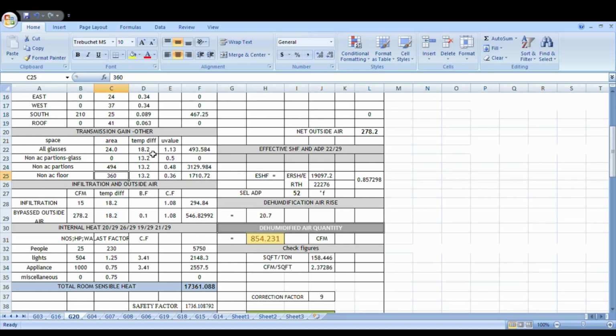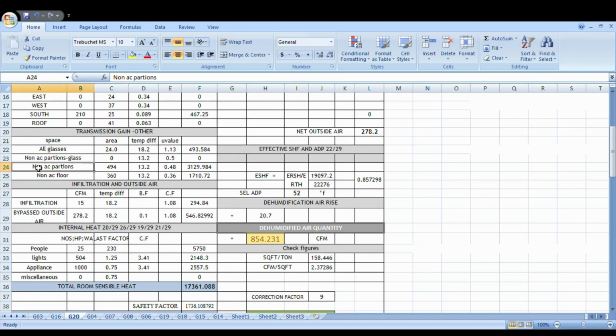We have to subtract 5 for everything, so 18.2 minus 5 is 13.2. It will take the value automatically. It means there is a 5 degrees difference between outside and inside, guys. For example, if you take 20, you will get 15 like that. It's 18.2, so you'll get 13.2.